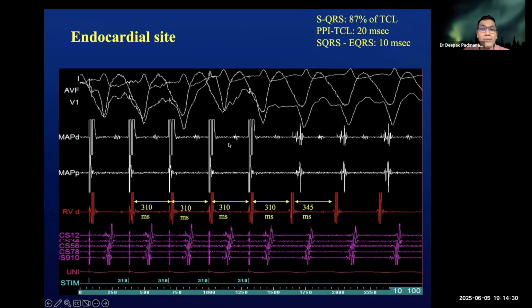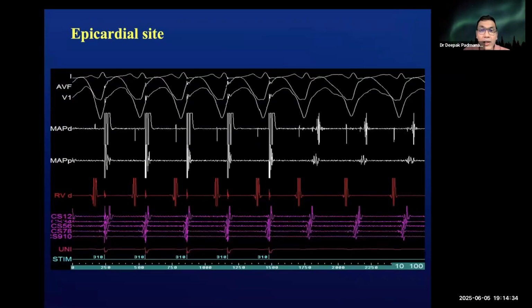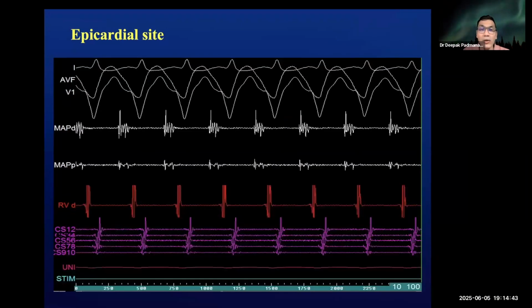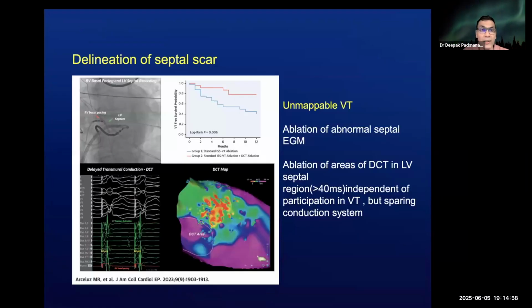But if you look at additional sites which may be present on the epicardium, you may be able to capture these very signals and also keep on mapping and have majority of the circuits at these locations where you may have the entire diastolic corridor as shown before and the pre-exit site or the site just very close to the exit of the ventricular arrhythmia in the epicardial location.